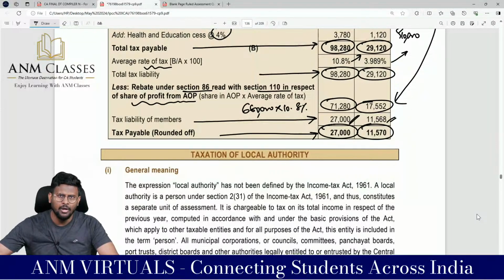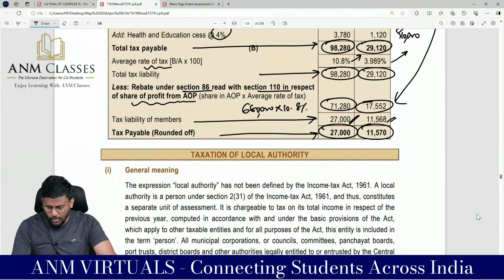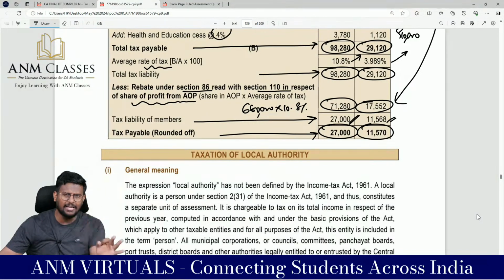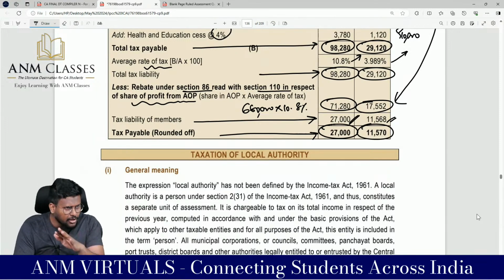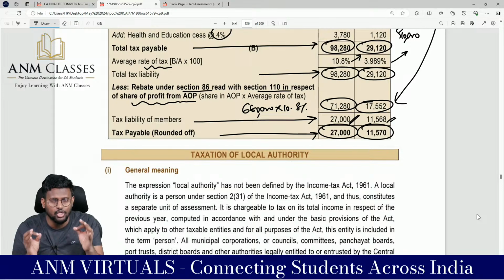This is a group where, my dear lovable students, we covered taxation of partnership firm, taxation of LLP and taxation of AOP or BOI. The only logic why I am taking AOP or BOI after the firm is 40BA, because 40B is an allowable section applicable to partnership firms. 40BA is a disallowance section applicable to AOP or BOI.